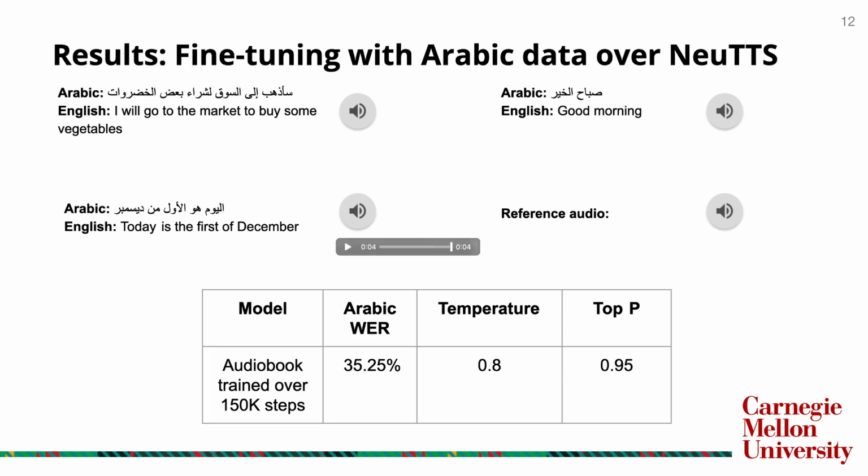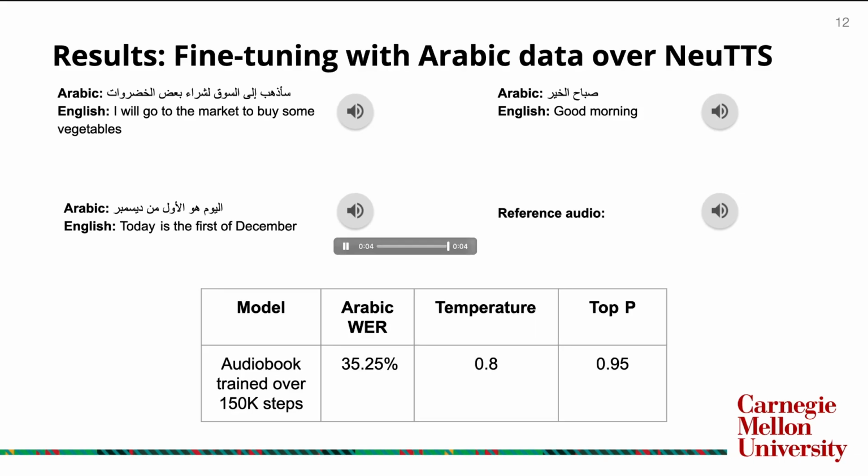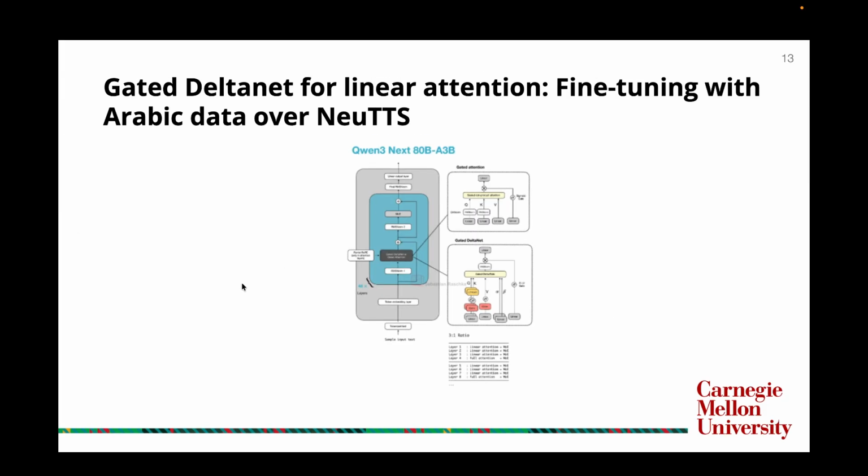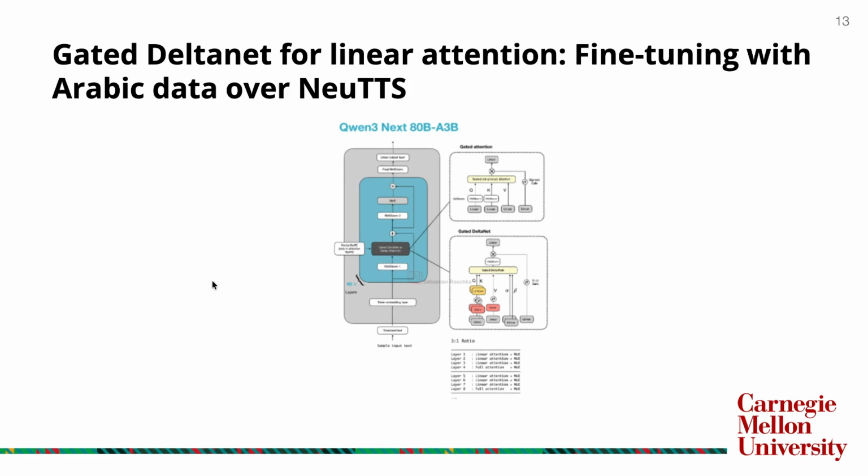As we can see, the speech is clear and natural. While we are at 35.25% word error rate right now, this is expected to decrease since we have completed only 3 epochs of training. We are also exploring the gated delta-net architecture for linear attention. This offers O of n time complexity with constant KV cache as opposed to the quadratic time complexity of standard attention. This makes it much more efficient for long-form conversations while maintaining quality.